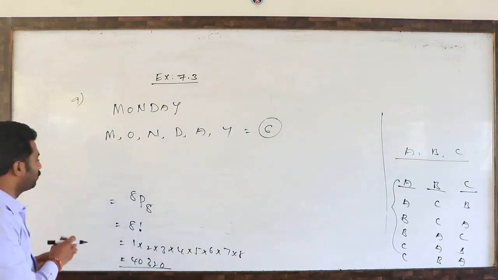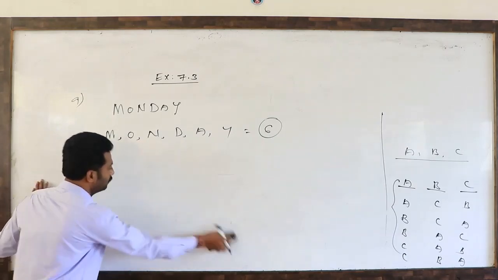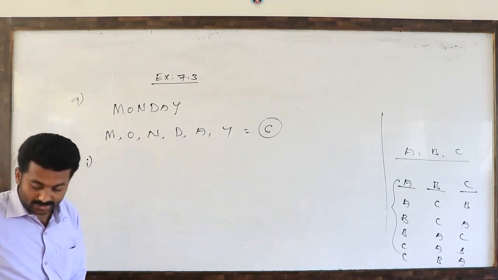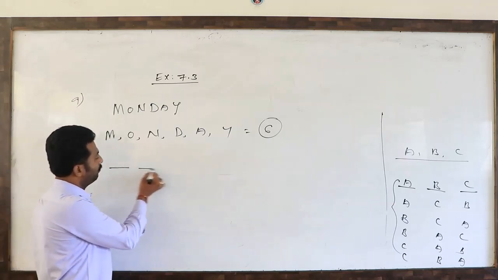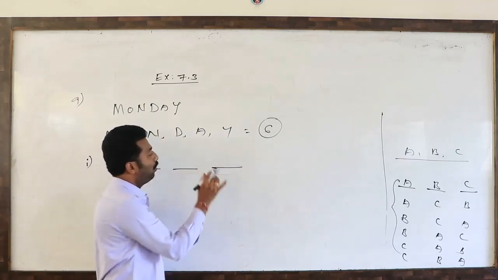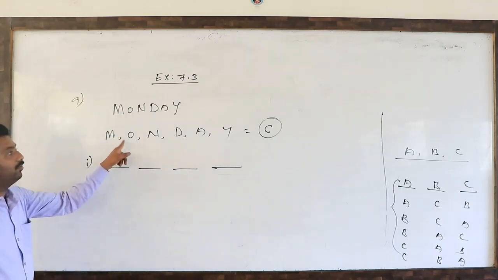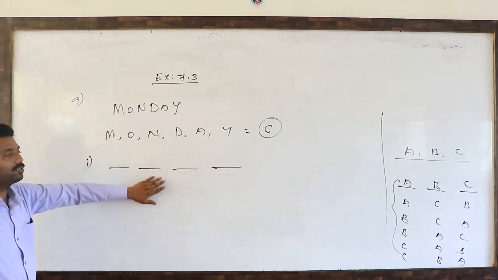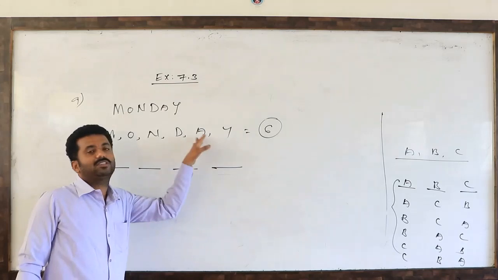What is the first part? 4 letters are used at a time. It means 4-letter words we have to form using the letters of the word Monday. 6 letters are there, and only 4 letters we have to use. It means there are 4 seats and 6 members standing.